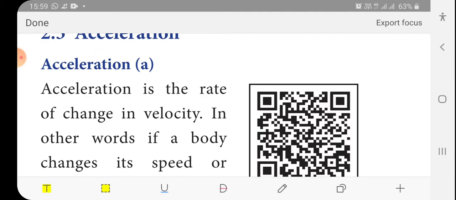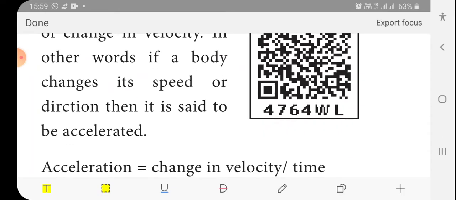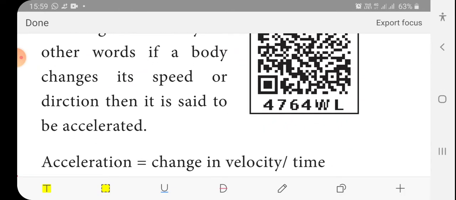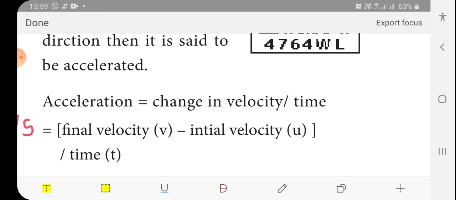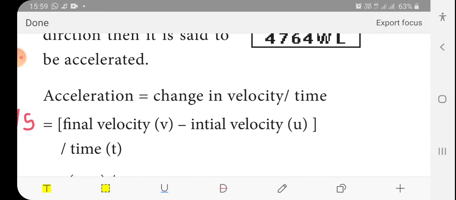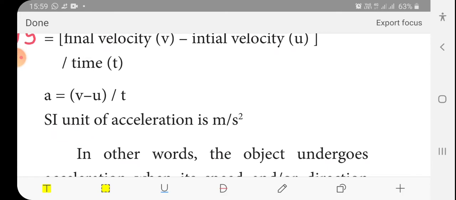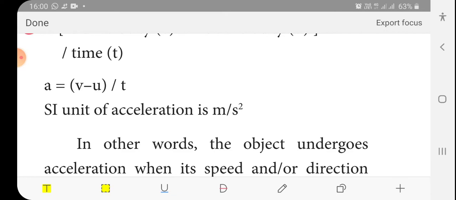In other words, if a body changes its speed or direction, then it is said to be accelerated. Simply, the formula of acceleration is change in velocity by time. What is change in velocity? The difference between final velocity and initial velocity, divided by time. Acceleration is denoted by a, final velocity v, initial velocity u. So a equals (v minus u) by t. The unit of acceleration: we already know the unit of velocity is meter per second, divided by time, so meter per second square.